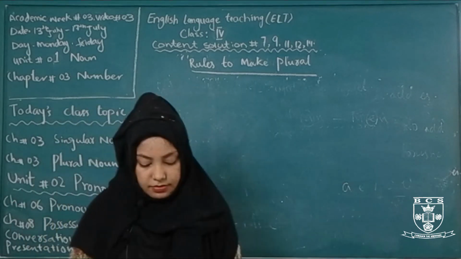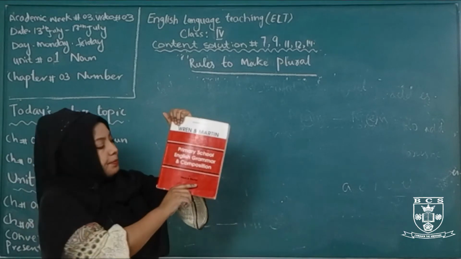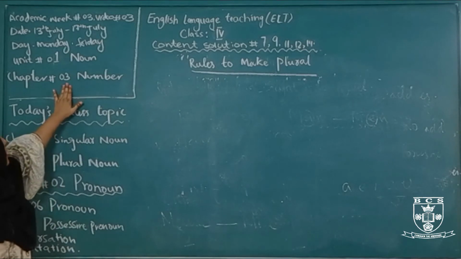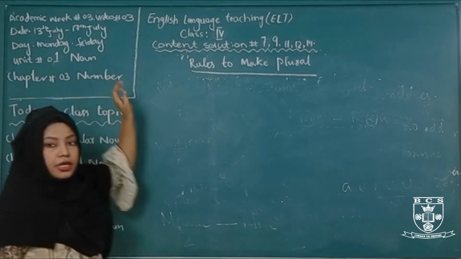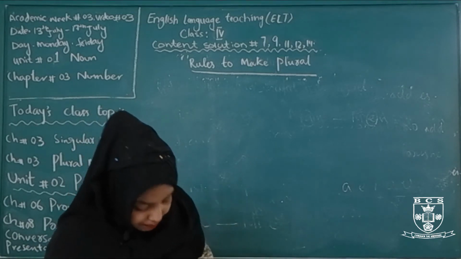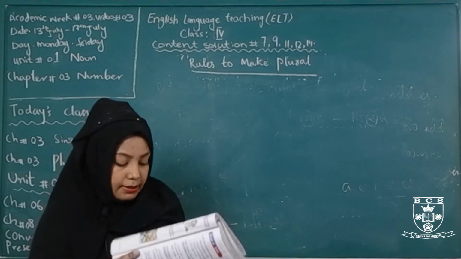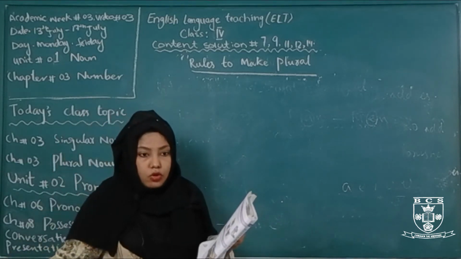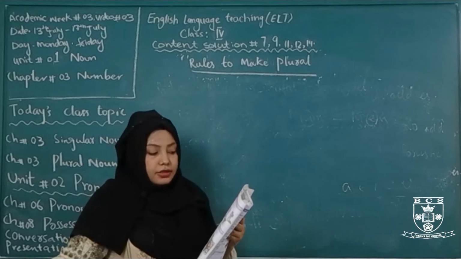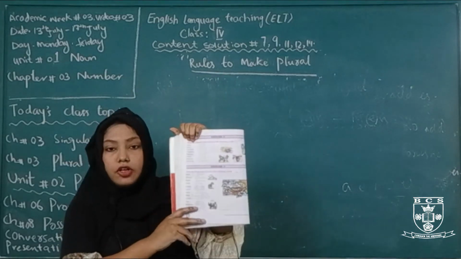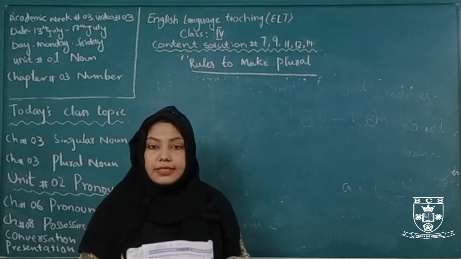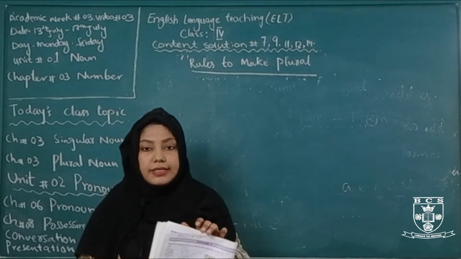Now come to the book exercise. This is your book, Ransom Madden Primary School English Grammar and Composition. We are studying unit number 1, noun, chapter number 3, number. Now take out your book and come to chapter number 3, number, on book page 20, and come to book page 22. There are 2 exercises given, exercise number 2 and exercise number 3. These exercises are included in your content. Although the solution is given to you, you should also know how to solve this exercise, so you will be able to solve it by yourself.